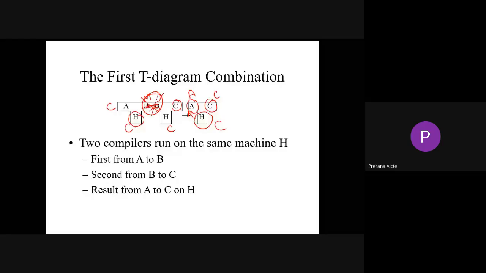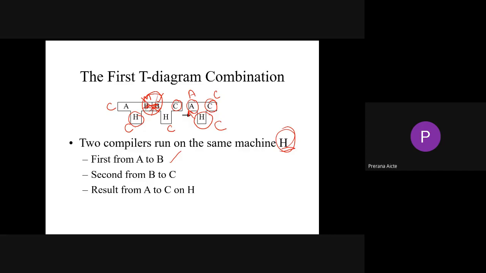Here two compilers run on the same machine H, first from A to B. C is a compiler which runs on the machine. Suppose the source language is C programming language and H is the C compiler. We need to generate an object code for this C. We have one more, the same C compiler, which runs the B program to get target C. Instead of this B, it is better to combine them, so from B to C. The final result is A to C on H.